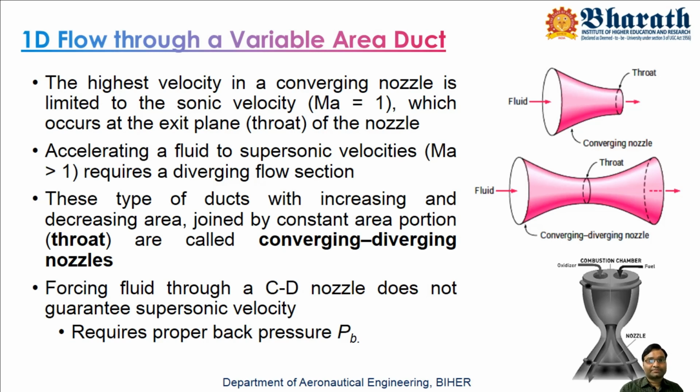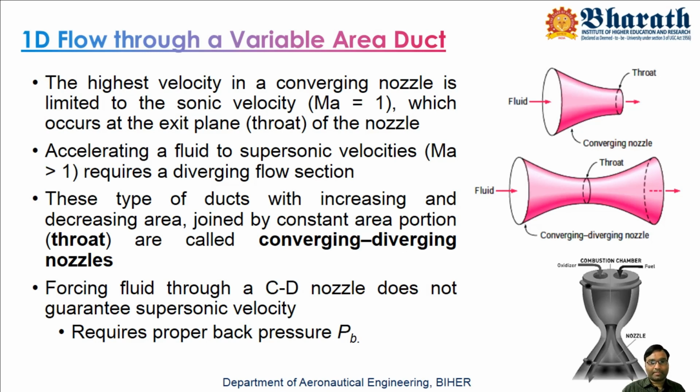Now if you take a CD nozzle, suppose you are getting a supersonic flow. Then how will the flow velocity be at different regions? In the converging portion, the flow velocity will definitely be less than Mach 1, and at the throat it will be equal to 1. Theoretically, it will be equal to 1. In the diverging portion, the Mach number slowly increases, reaches supersonic condition, and the flow exits in the form of a jet with supersonic velocity.